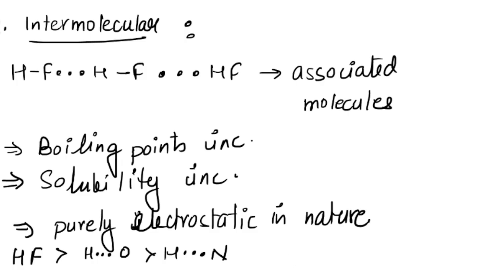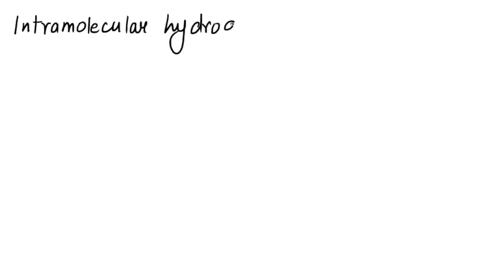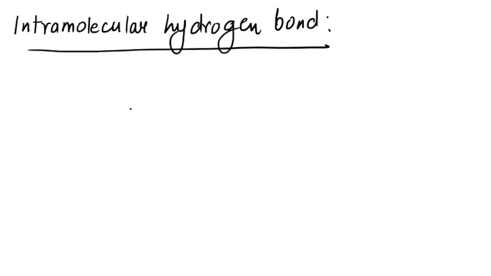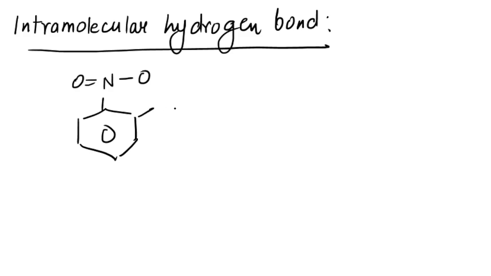The second kind of bond which we have is intramolecular hydrogen bond. As the word suggests, intramolecular hydrogen bond occurs in the same molecule, as in the case of orthonitrophenol. So you can see over here that there is a bond between oxygen and hydrogen, intramolecular.